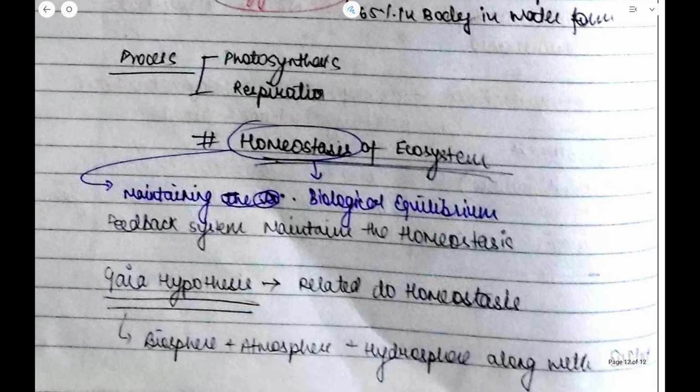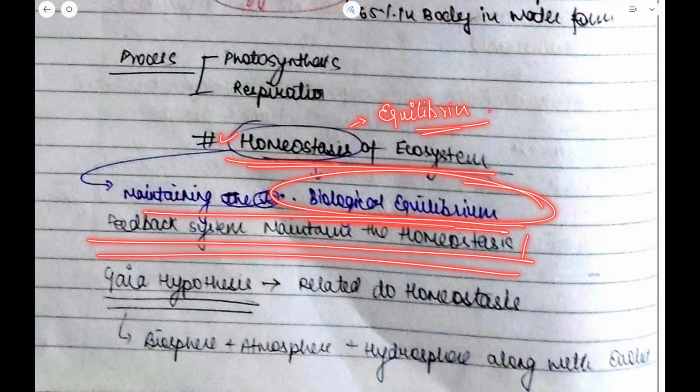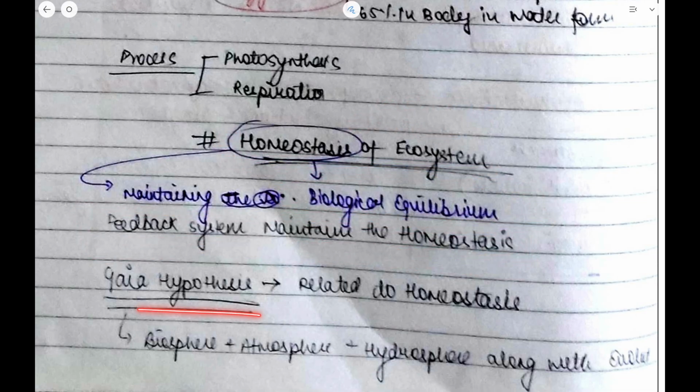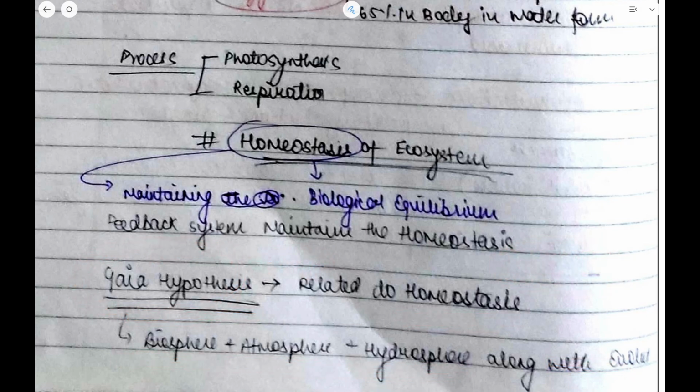Okay. So what is this homeostasis of ecosystem? Homeostasis is also known as equilibrium of the atmosphere. It is a biological equilibrium feedback that maintains the homeostasis. What is this Gaia hypothesis? It is related to homeostasis or equilibrium, that is biosphere plus atmosphere plus hydrosphere along with the ecosystem. They maintain a certain amount of equilibrium in the atmosphere. So with this, let us end this video here.